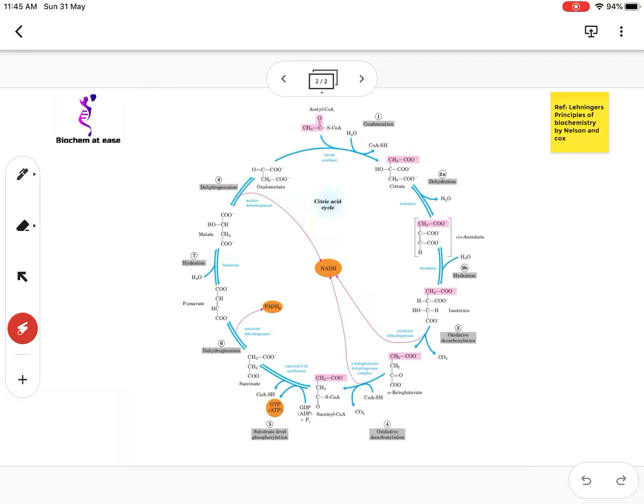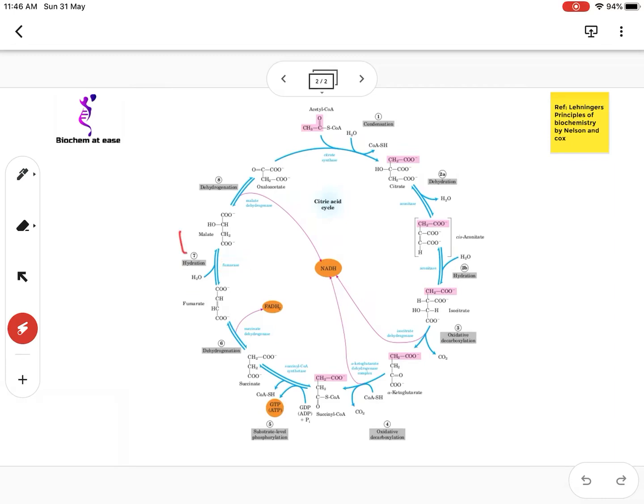Succinate then undergoes the dehydrogenation reaction. Here FAD acts as the oxidizing agent and the FAD is reduced to FADH2 and the product formed is fumarate. This reaction is catalyzed by enzyme succinate dehydrogenase, and the fumarate then undergoes hydration, that is addition of water molecule, and this reaction is catalyzed by fumarase.